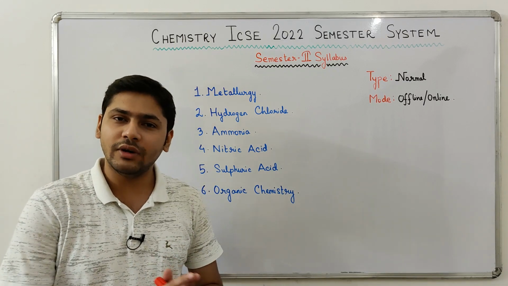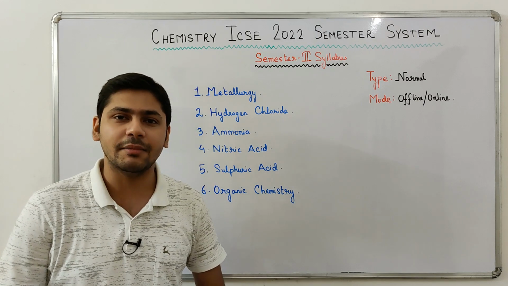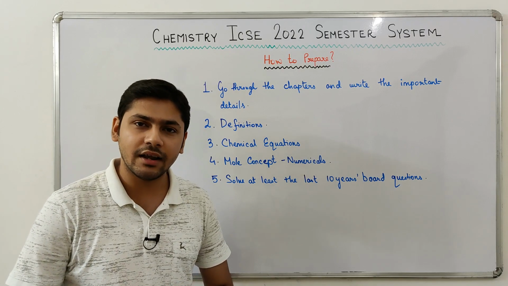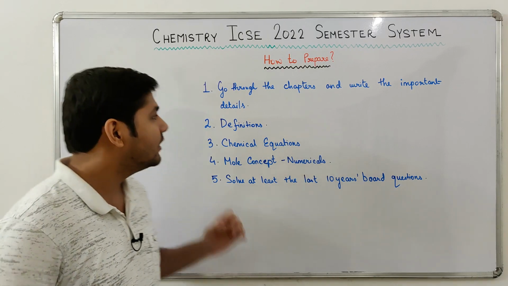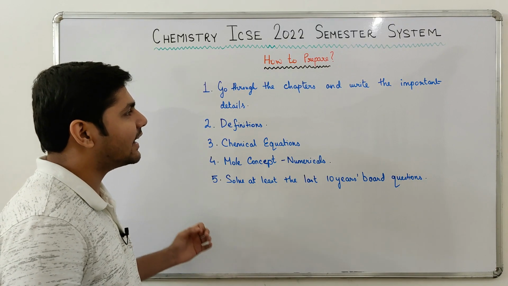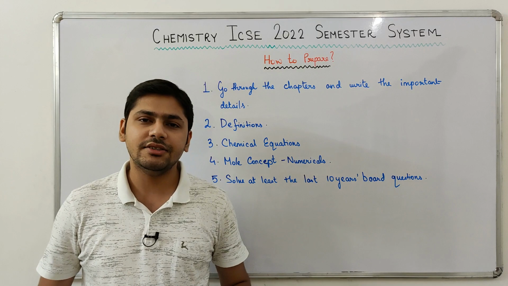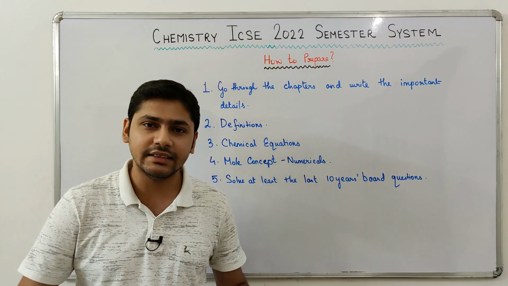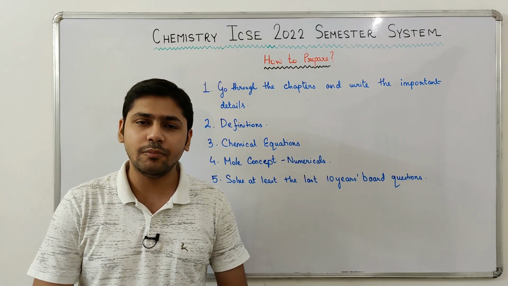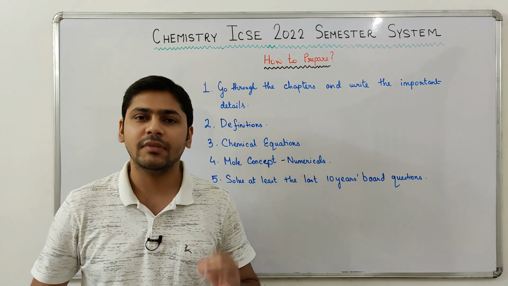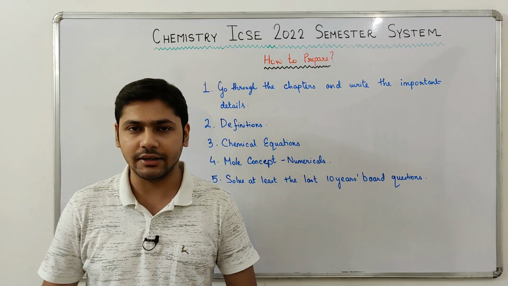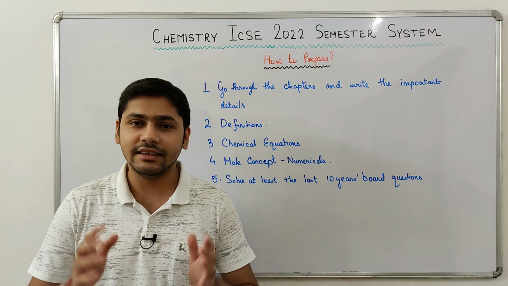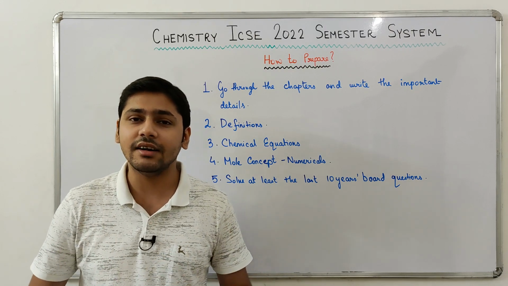Now we will move on to a few tips using which you can prepare for the first semester chemistry exam. The first point, go through the chapters and write the important details. Chemistry is a detail-oriented subject. That means MCQs can be asked from all the sections of the syllabus. Hence, it is very important that you go through all the chapters properly and write all the important details of those chapters. Write the important details once, twice and thrice. When you write it thrice, the important details will enter your mind and will never leave you.